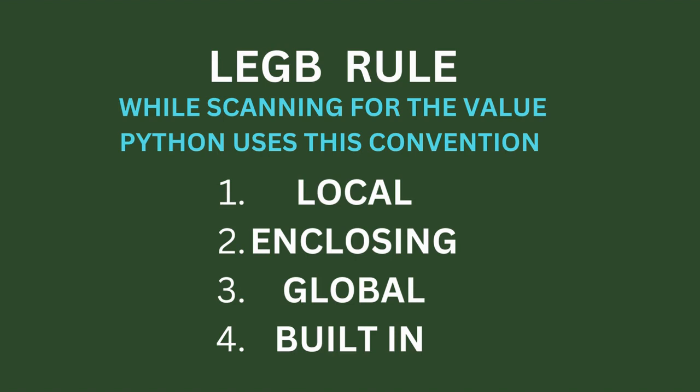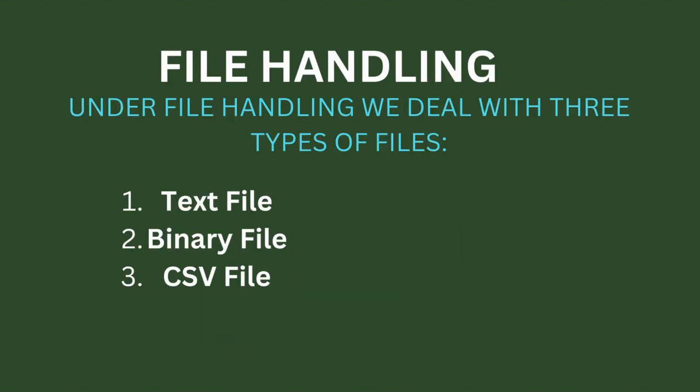Let us now look at the LEGB rule. Using this rule, Python sees the convention for scanning a value. First is local, then enclosing, then global, then built-in. That means Python will look for the value first in the local scope, then in the enclosing environment, then in the global scope, that means outside of the function body, and finally in the built-in, that means inside of Python, that is predefined. With this, our topic of functions is complete.